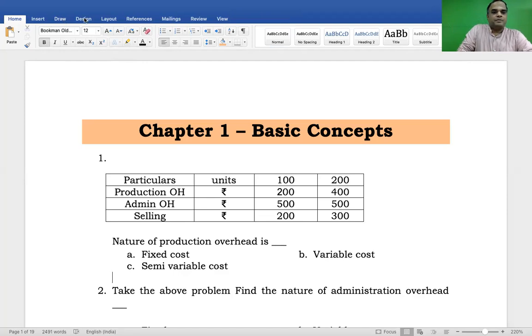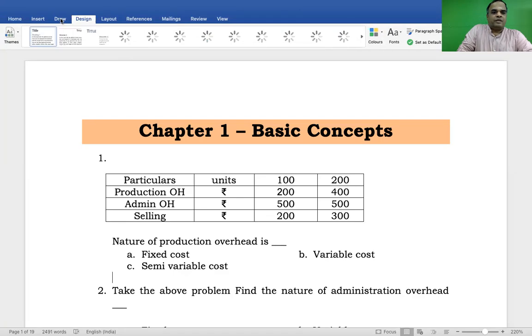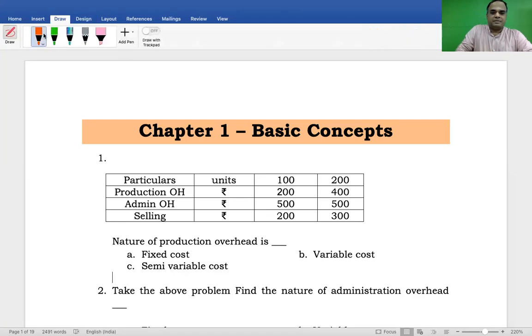Definition of fixed or variable or semi-variable cost. Now listen here. With respect to definition, what about the character of variable cost? Variable cost means total cost will change, whereas per unit cost remains constant. Total cost will change, whereas per unit cost remains same. Am I right? Whereas fixed cost means the total cost remains constant irrespective of the level of production, whereas per unit cost varies.